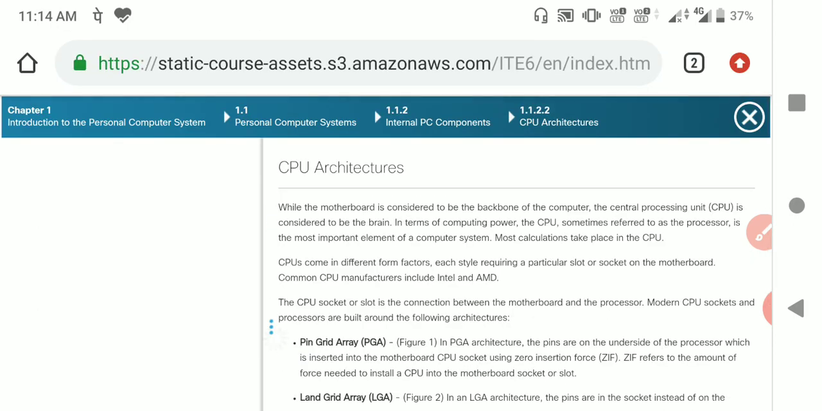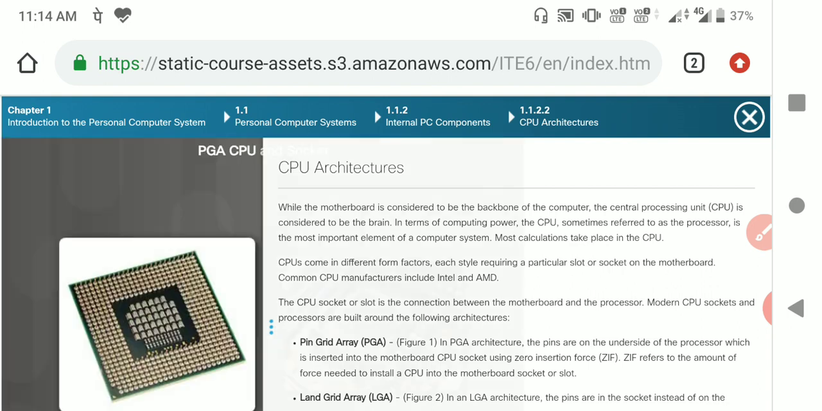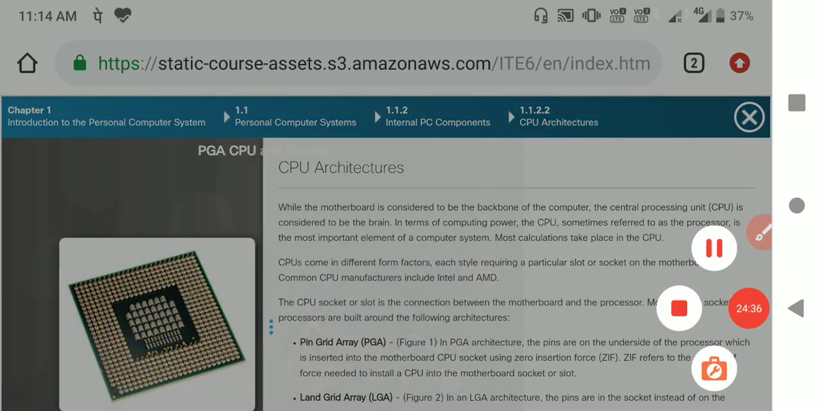The next topic is CPU architecture. We will be discussing CPU architecture in the next class.